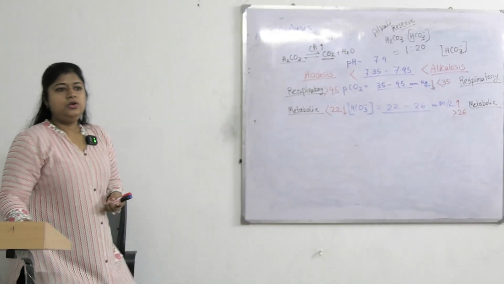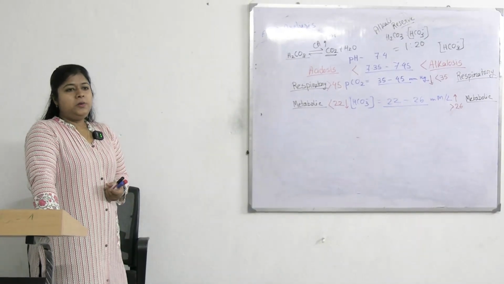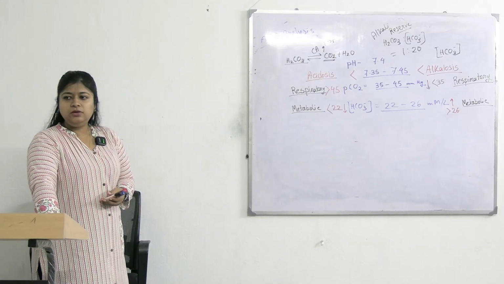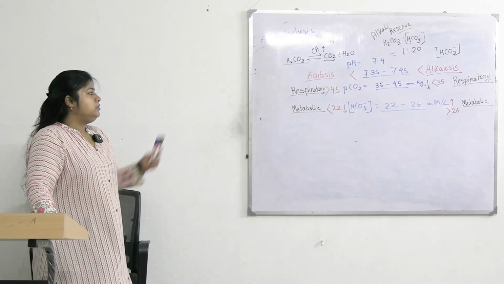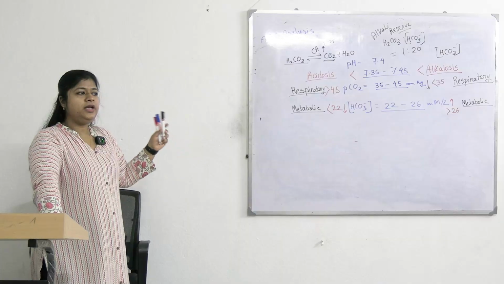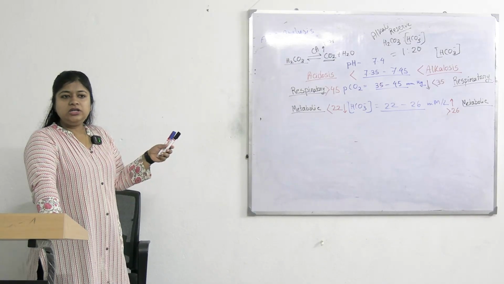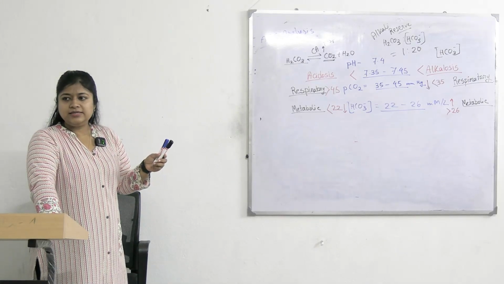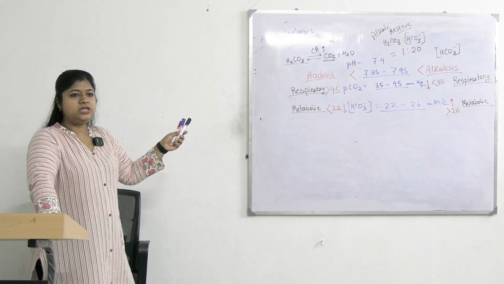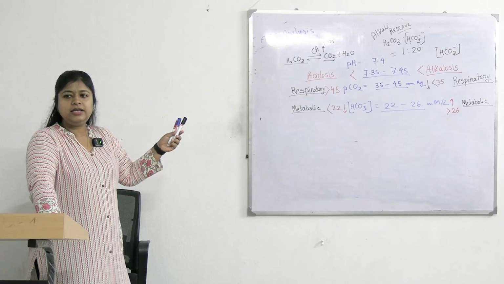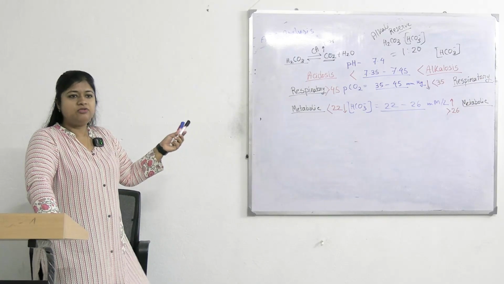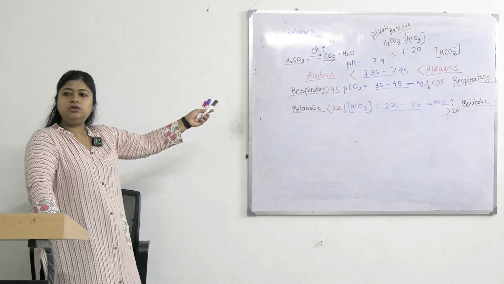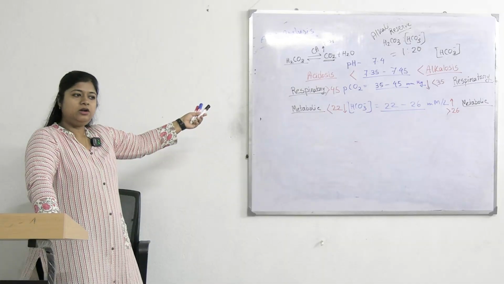Huh? Two types of disorder. One is acidosis, another is alkalosis. That is defined from the pH value of blood. Now to cause acidosis, there should be two reasons. One is accumulation of acid, another is elimination of base. So whenever there is accumulation of acid, it is directly linked with the partial pressure of carbon dioxide. As we are discussing the acid, carbonic acid, it is the volatile acid. So that should result in increased PCO2 value more than 45 millimeter of Hg.